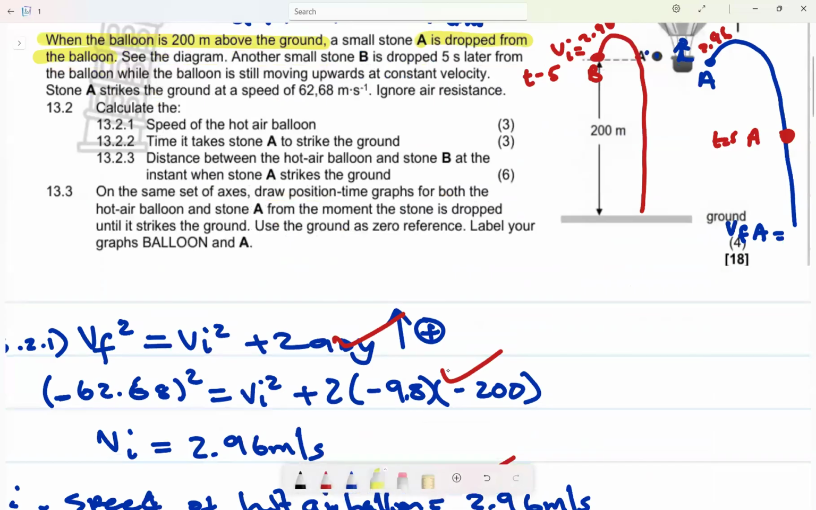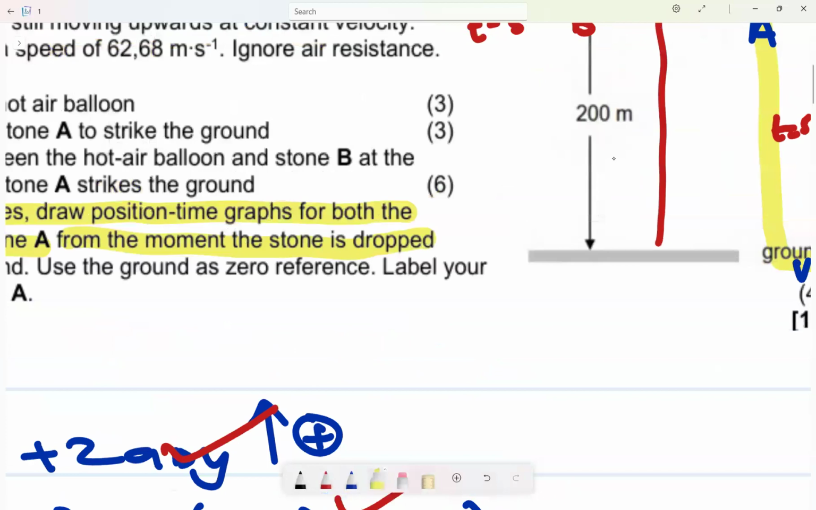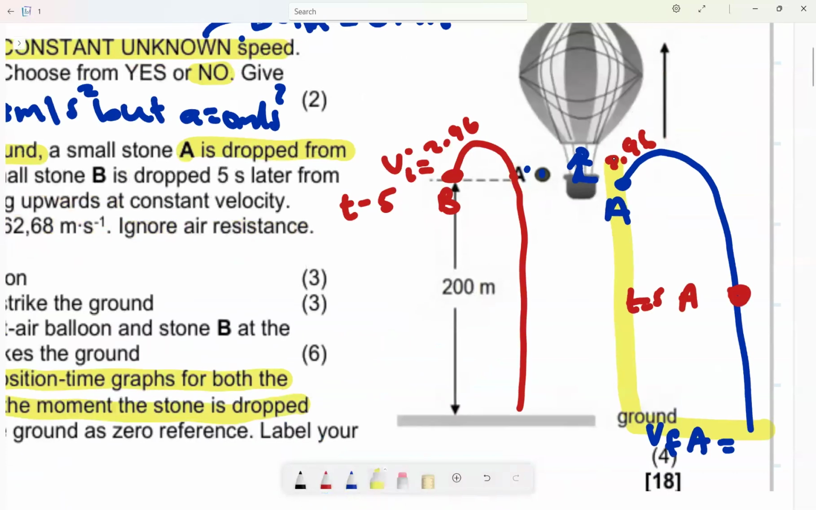They say on the same set of axes, draw a position time graph for both the hot air balloon and stone A from the moment the stone is dropped until it hits the ground. So use the ground as reference. Remember, it's going to be like this. This will be my position, this will be my time. So I'm expecting a graph like this.